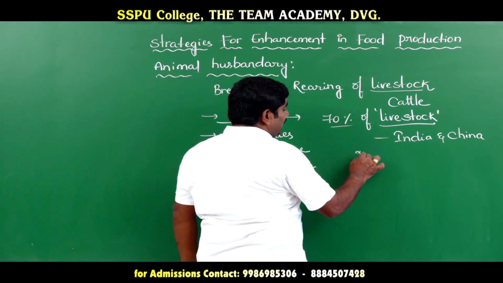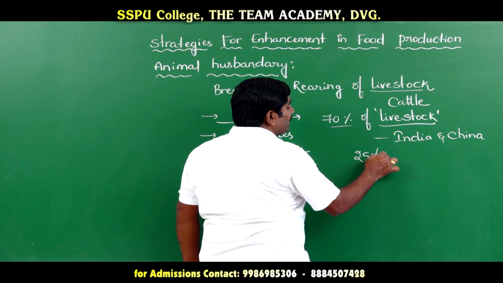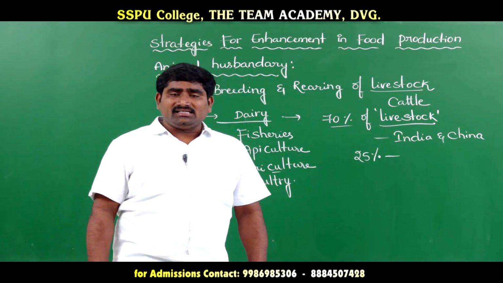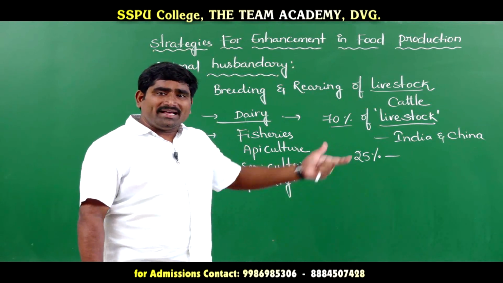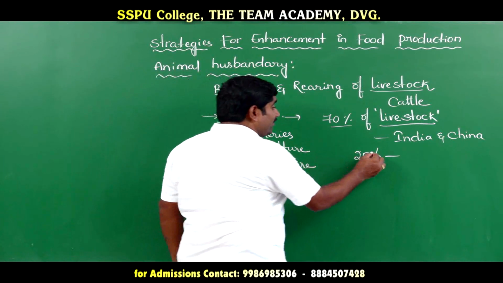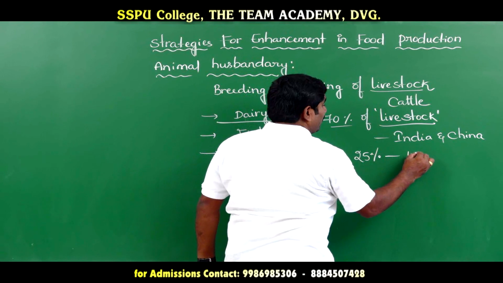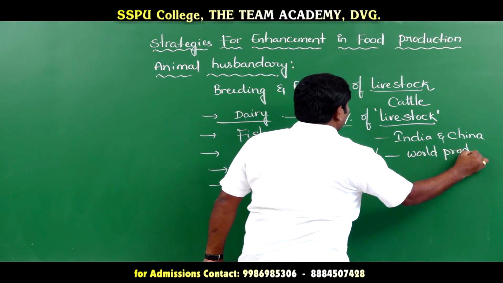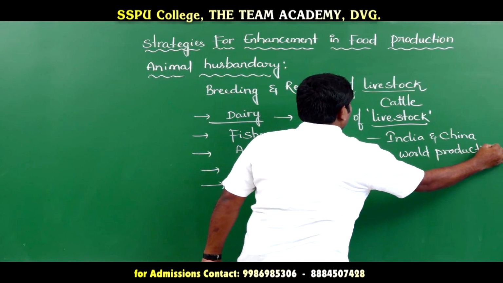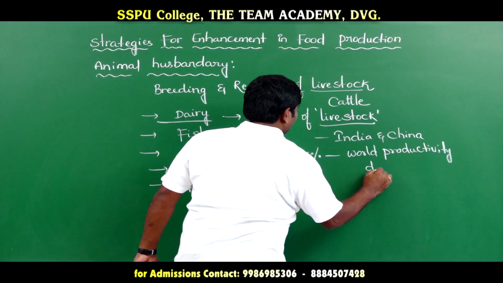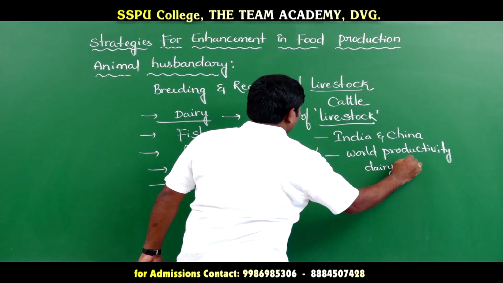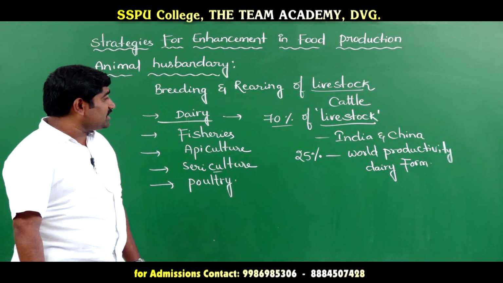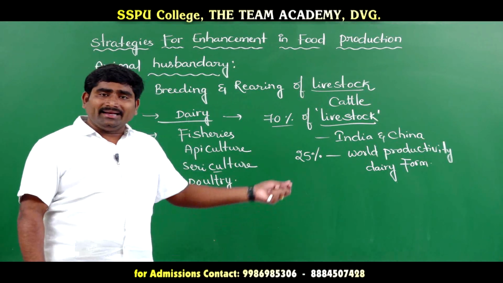But the productivity rate is only 25%. Surprisingly, the productivity rate is only 25%. So in the world productivity of dairy farms, only 25% can be seen in India and China.